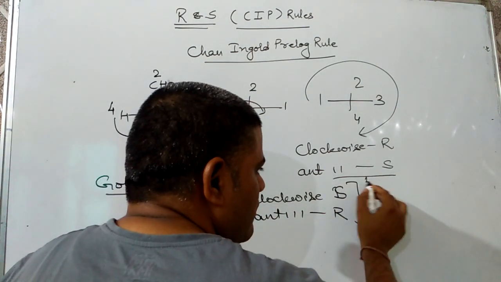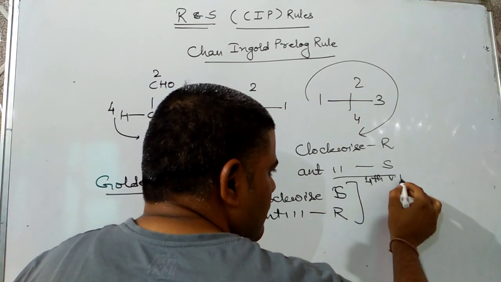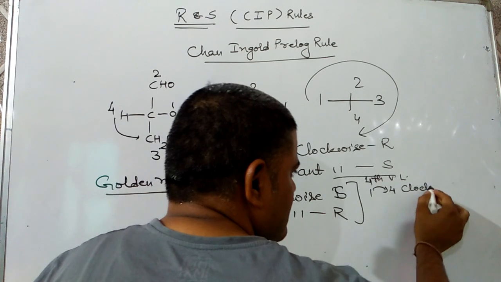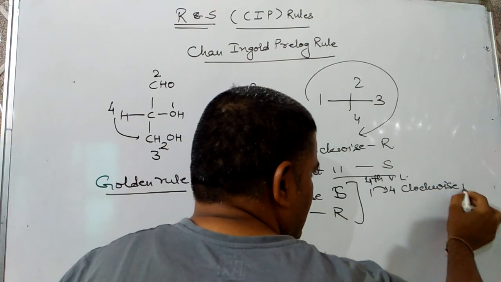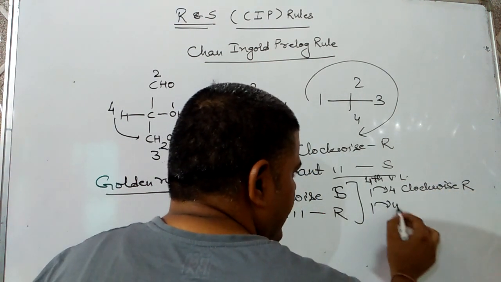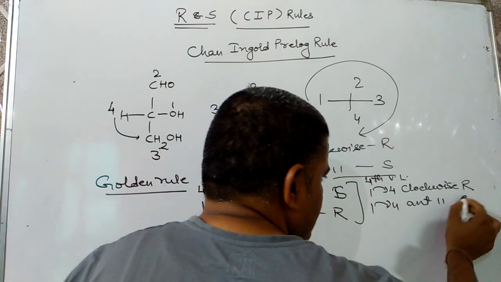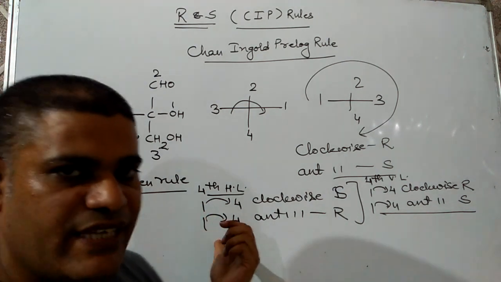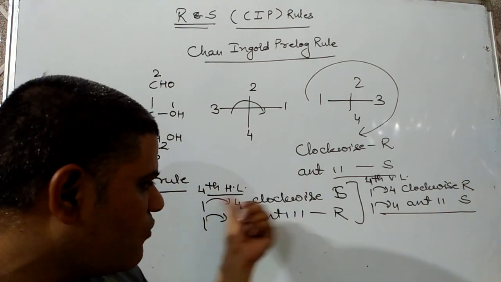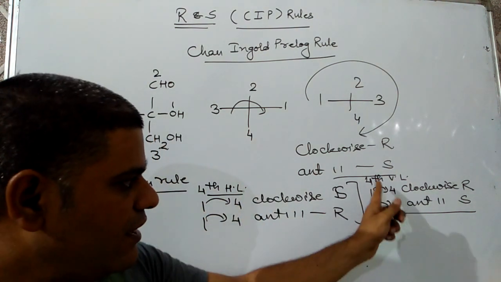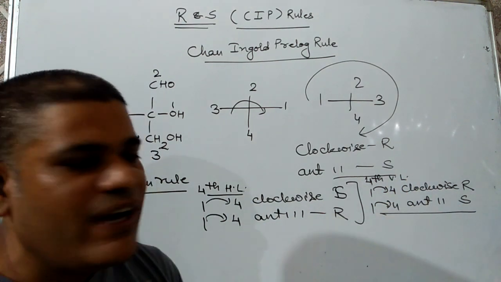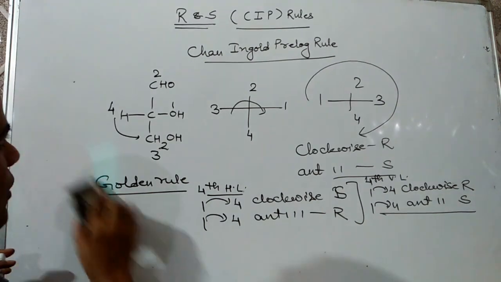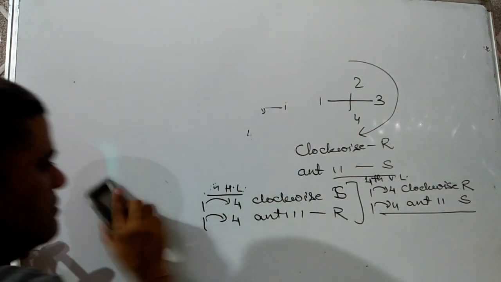But if the fourth group is on a vertical line, and 1 to 4 rotation is clockwise, then R. 1 to 4 anti-clockwise, then configuration will be S. The position of the fourth priority group will decide. On a horizontal line, clockwise S, anti-clockwise R. Vertical line, 1 to 4 clockwise R, anti-clockwise S. Now I am taking more examples on the basis of the golden rule.